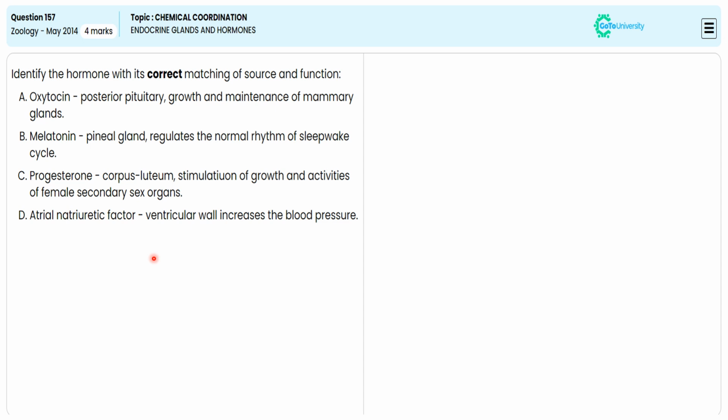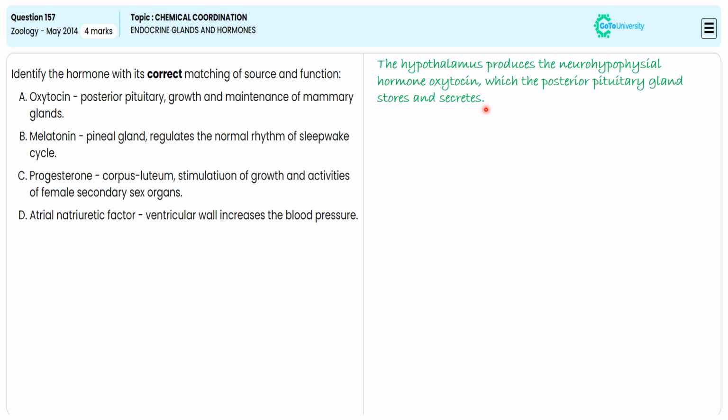What are the points we told with this option? We are giving a point-wise narration as a recap so that we can refer to it in future for better clarity. The hypothalamus produces the neurohypophyseal hormone oxytocin, which is stored in the posterior pituitary for some time. When there is a requirement for smooth muscle contraction, at that time oxytocin will be released by the posterior pituitary. During birth, oxytocin induces the contraction of the smooth muscle tissue in the uterine wall.